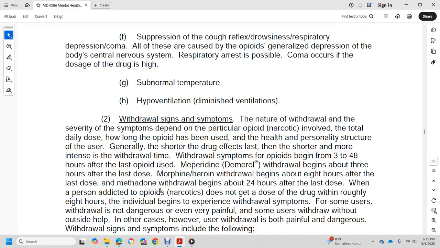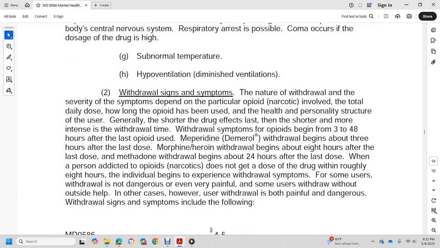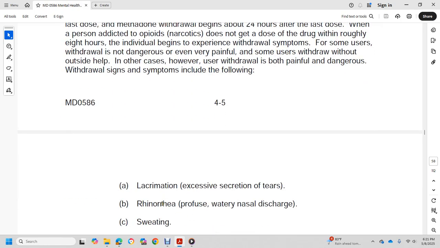When a person who is dependent on opioids or narcotics does not get a dose of the drug, within roughly 8 hours the individual begins to experience withdrawal symptoms. For some users, withdrawal is not dangerous or even very painful. Some users withdraw without outside help. In other cases, however, withdrawal is both painful and dangerous, and withdrawal signs and symptoms include the following: